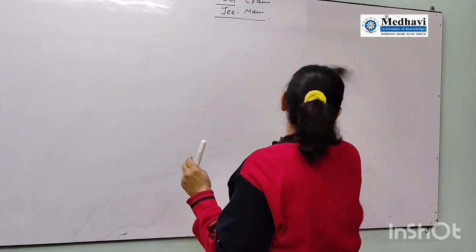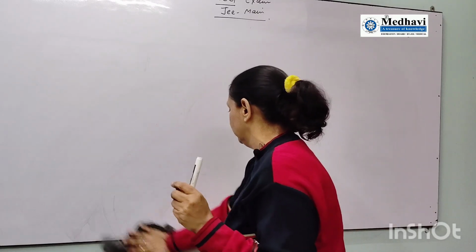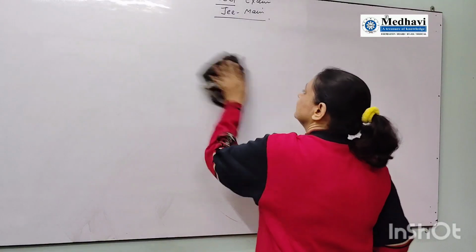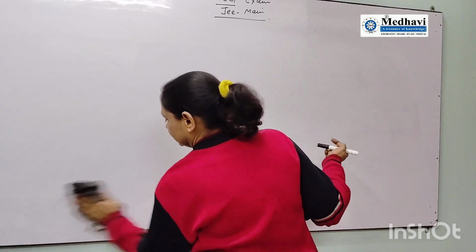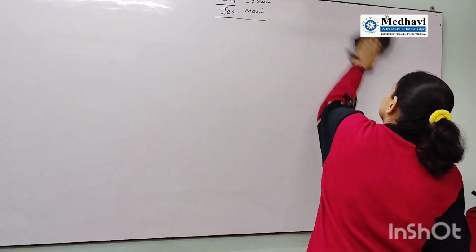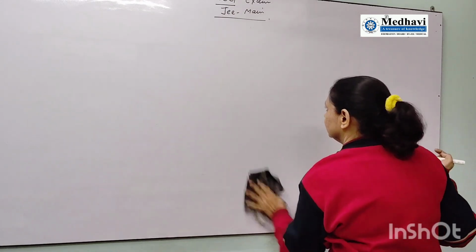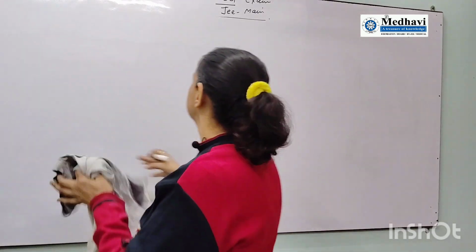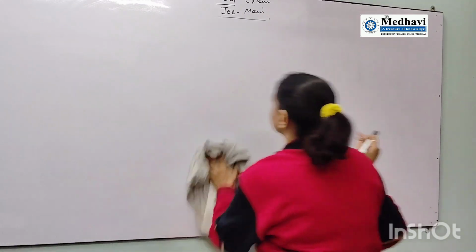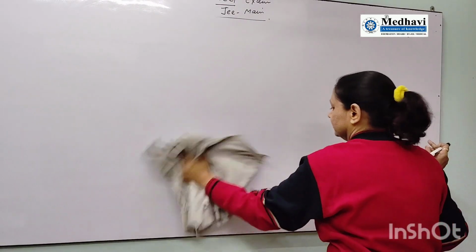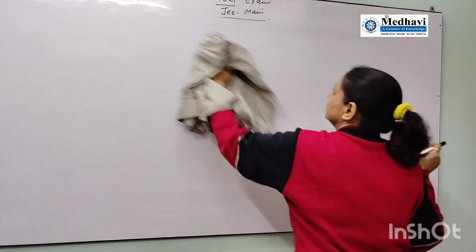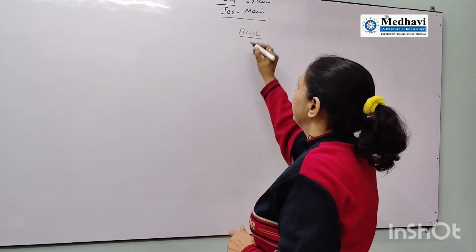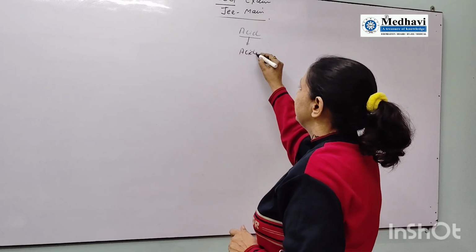I have already explained what acids are. Acid is derived from acidus, that is sour.